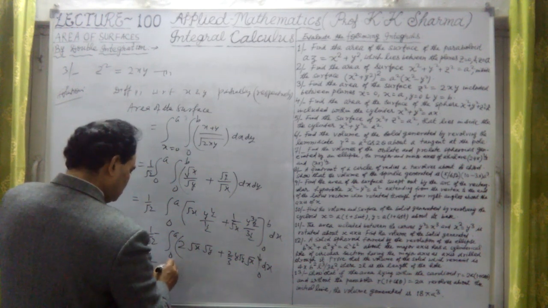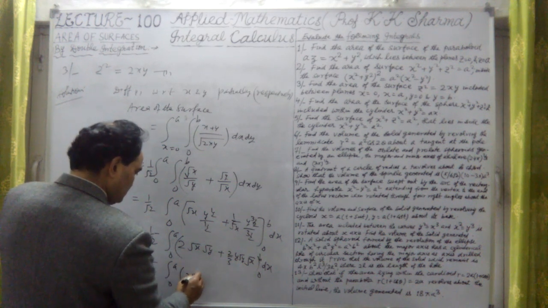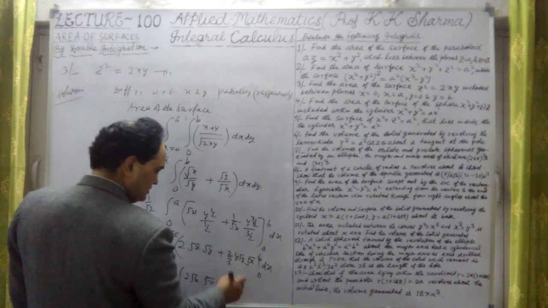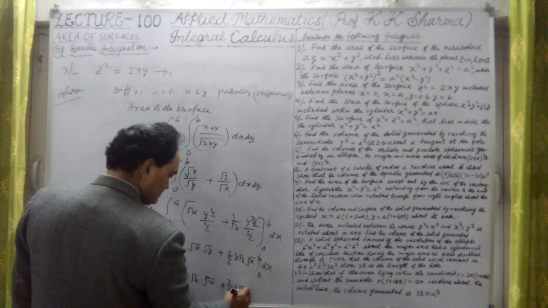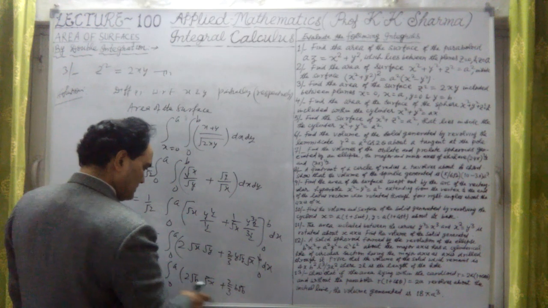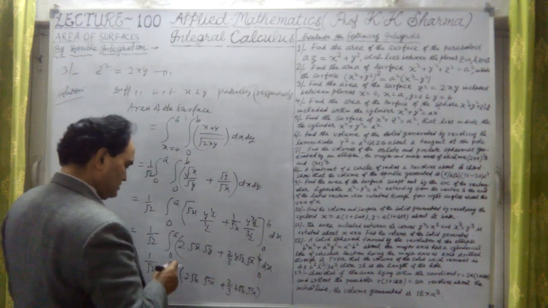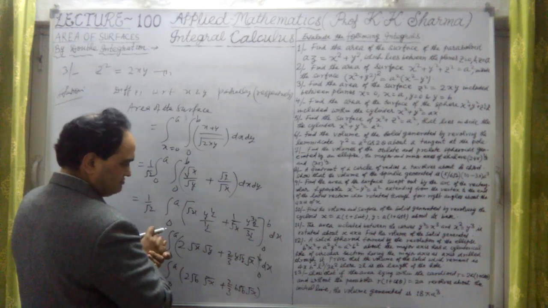So it will give us 0 to a. It is nothing but twice under root b into under root x as it is. That's 2 by 3. Y means b under root b, into under root x as it is. It means square root x.